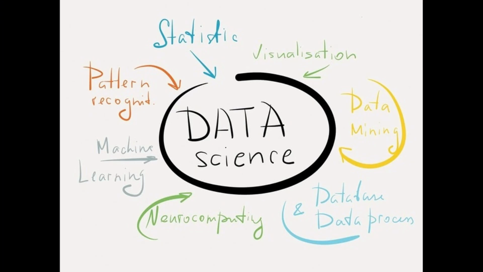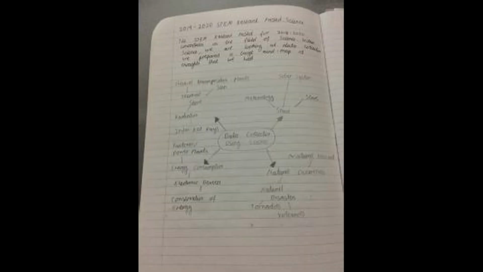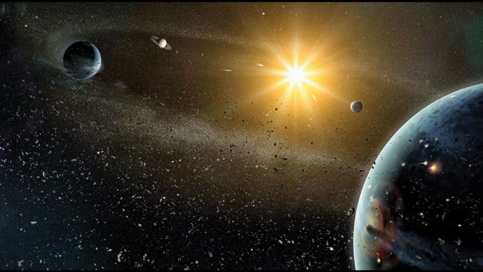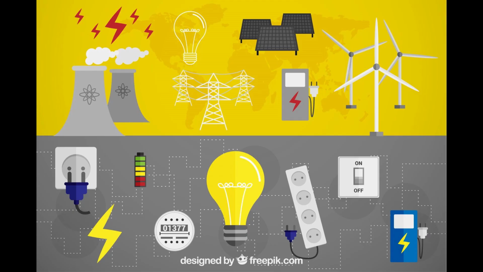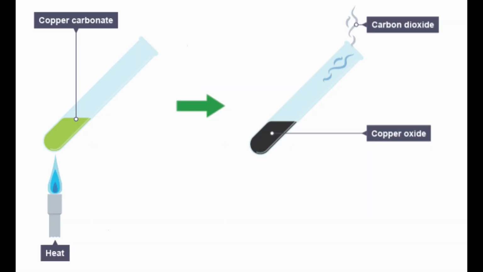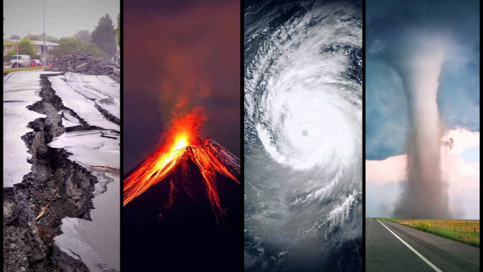So how did we come up with the topic of natural disasters? We wanted to pick a topic that interested us. We were planning several topics that related to science. We also wanted to look into the topic of data collection as well. We came across the topics of space and meteorology, energy consumption, radiation, and thermal decomposition. We agreed that natural disasters would be an interesting topic to talk about.